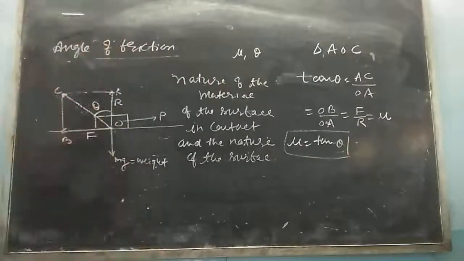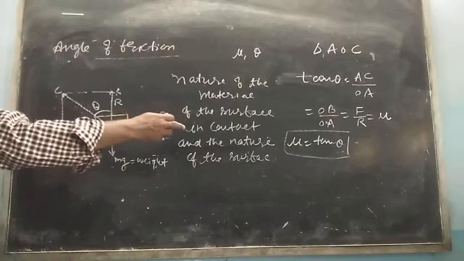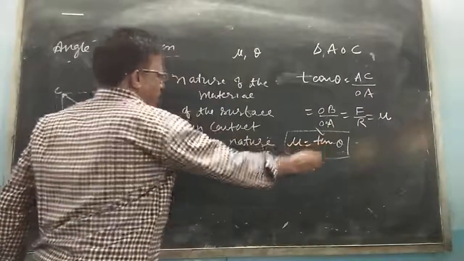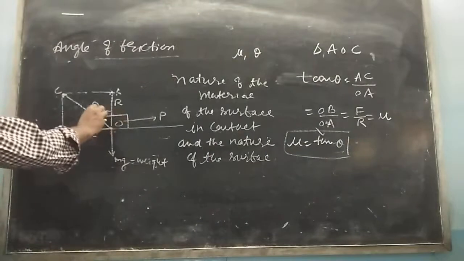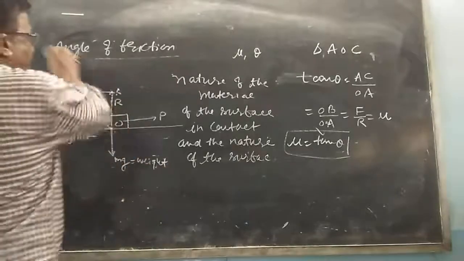Yes, sir. So the coefficient of limiting friction mu between any two surfaces in contact is equal to the tangent of the angle of friction between them. So write down the definition of the angle of friction.